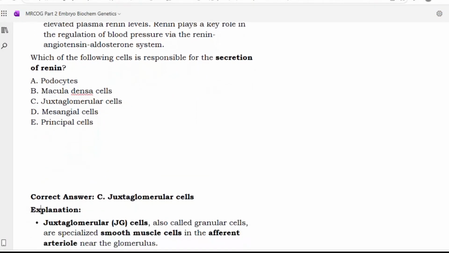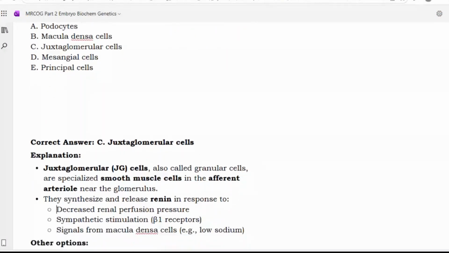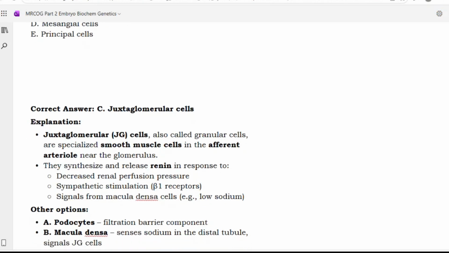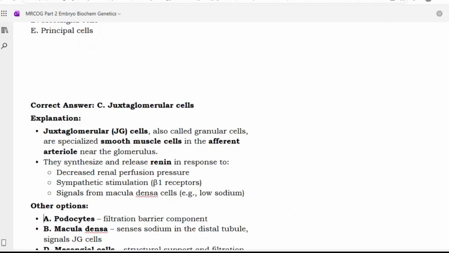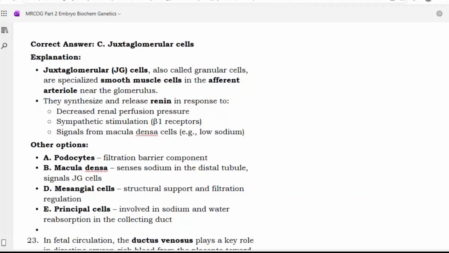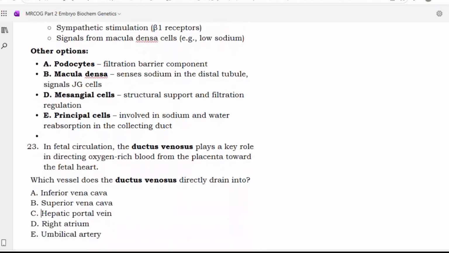So juxtaglomerular cells or JG cells, also called granular cells, are specialized smooth muscle cells in the afferent arteriole near the glomerulus. They synthesize and release renin in response to decreased renal perfusion pressure, sympathetic stimulation, that is beta 1 receptors, and signals from the macula densa cells, that is low sodium. Other options: podocytes are a filtration barrier component, macula densa senses sodium in the distal tubule and signals JG cells, mesangial cells provide structural support and filtration regulation, and principal cells are involved in sodium and water reabsorption in the collecting duct.